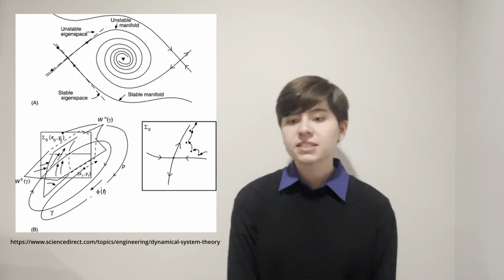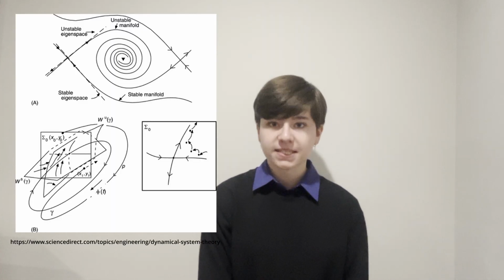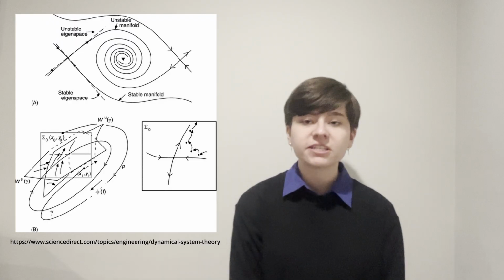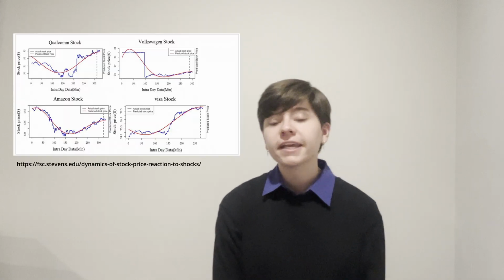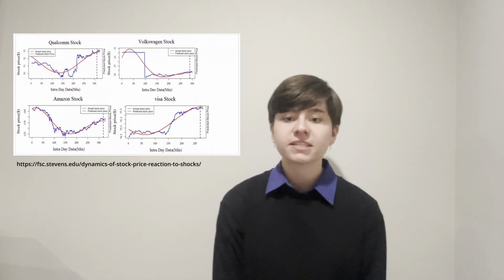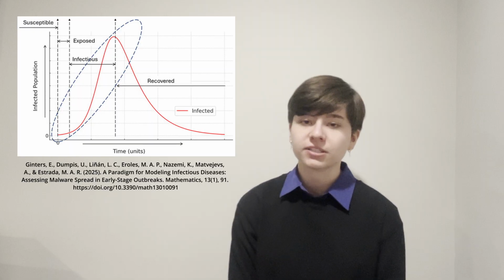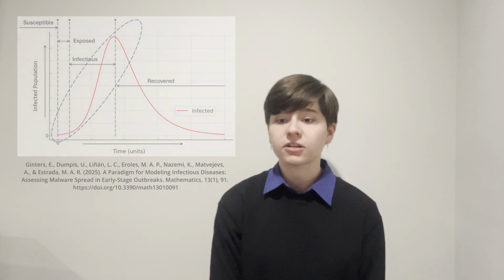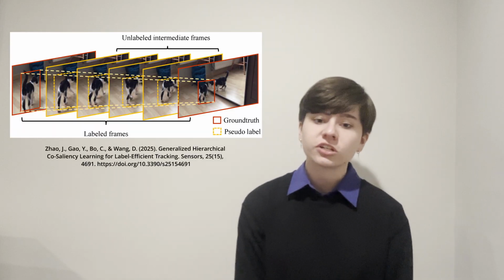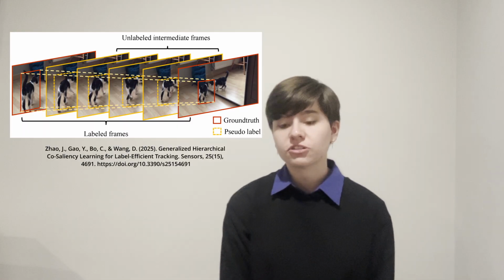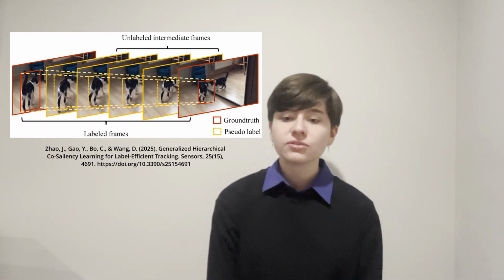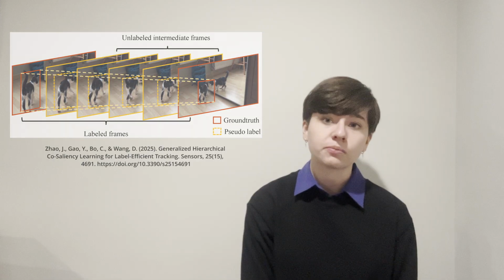Neural ODEs shine in any scenario where change is continuous. For example, physicists might use them to simulate complex dynamical systems like planetary orbits or fluid flow. Economists might model stock prices as a smooth process over time. Epidemiologists can use them to predict disease spread more accurately, especially when data is sparse. Even in computer vision, neural ODEs can generate intermediate frames in videos, producing smoother transitions than traditional models.